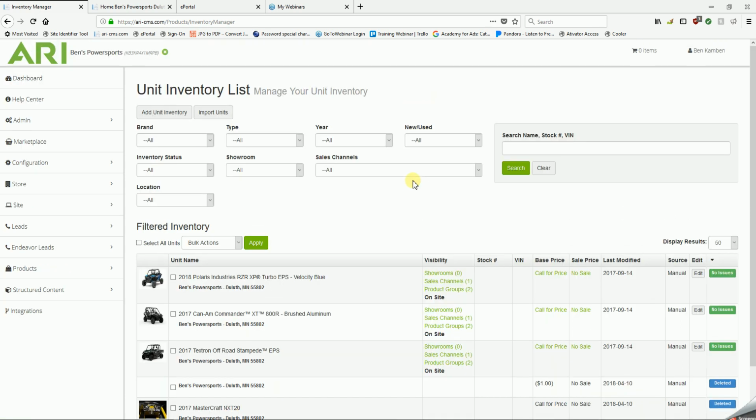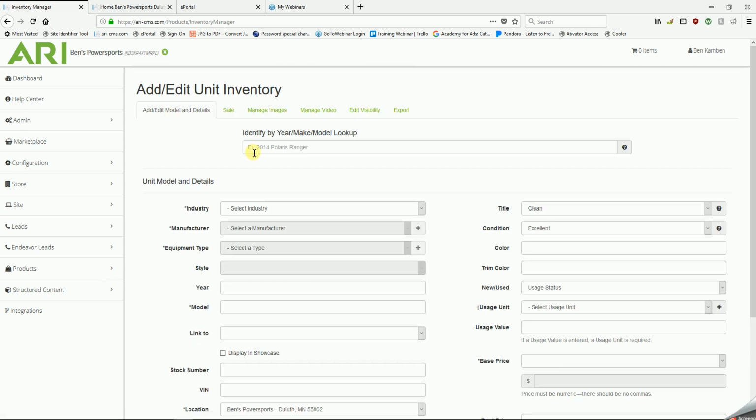Now, we'll go up to the top and click on Add Unit Inventory. Once you get to this page, there are two ways that you can go about the process. You can either enter the details about your unit underneath Unit, Model, and Details fully manually, or you can use the automated lookup up above to fill in 96% of the information down here for you if the unit is 2006 and newer. We'll go ahead and run through an example today.